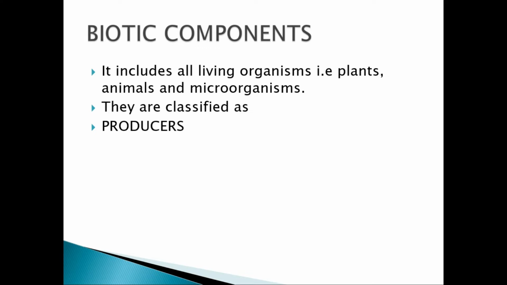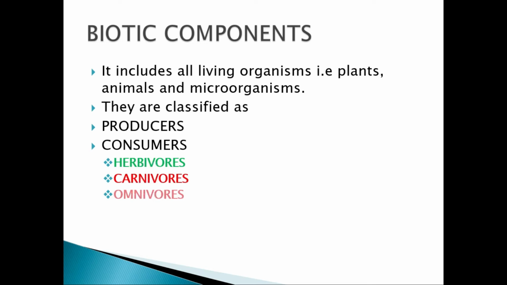We are having the producers. Who are the producers? The green plants, because they are the ones who can make their own food. We will be going into more details. Then we have the consumers, which are the biotic component, the ones who consume. Again, there are three types: herbivores, carnivores, and omnivores. Then we have the decomposers, mostly which constitute these microorganisms.